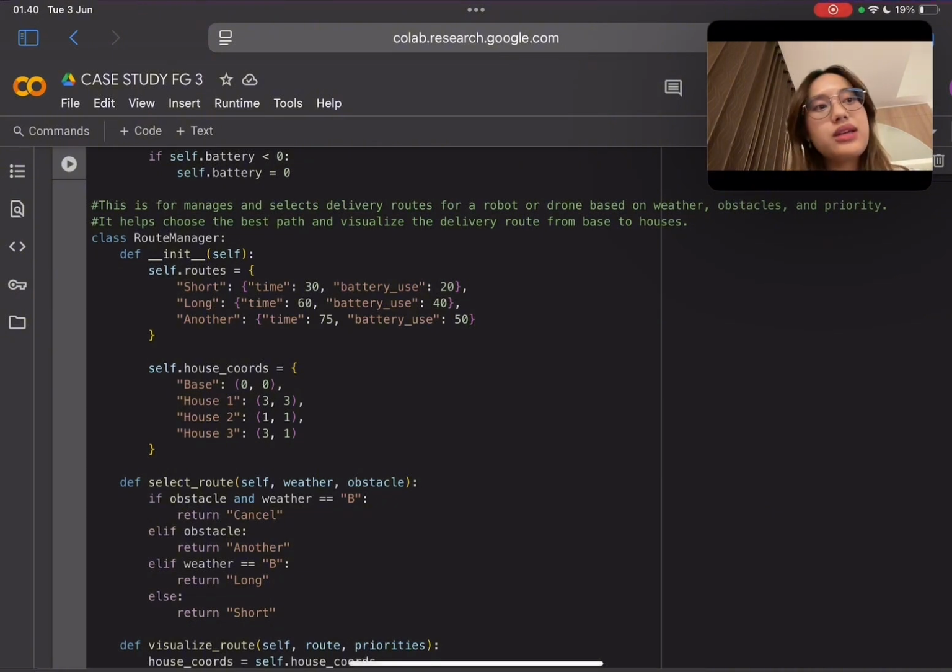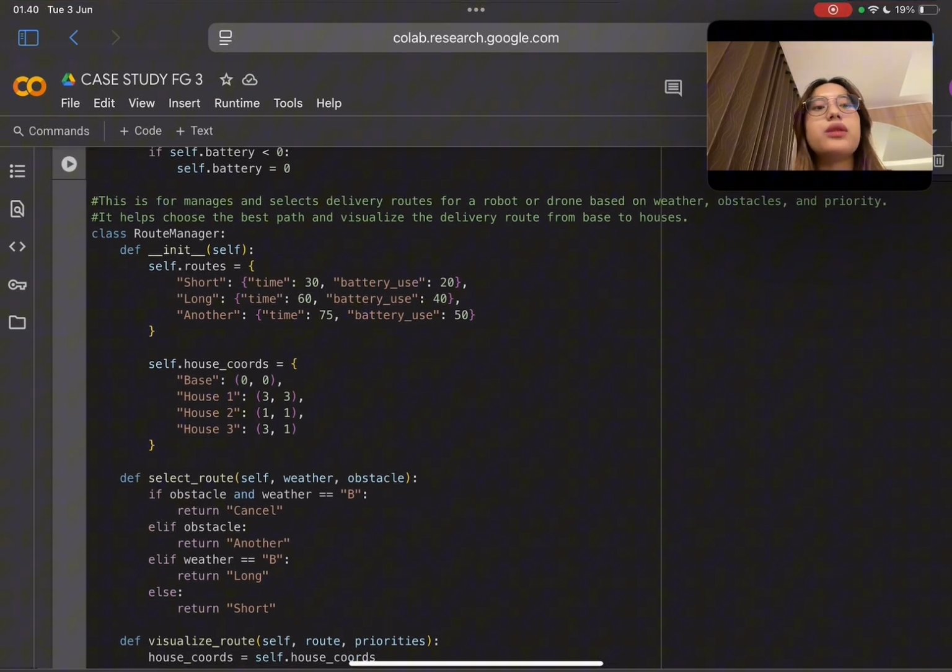So now I'm going to explain a Python class called Route Manager, which is designed to manage and select delivery routes for a robot or a drone based on weather, obstacles, and priority. It also helps choose the best path and visualize the delivery route from the base to the houses. So let's start with the init method. This method defines 3 route options, which are short, long, and alternate, each with time and battery usage. It also sets coordinates for the base and 3 houses.